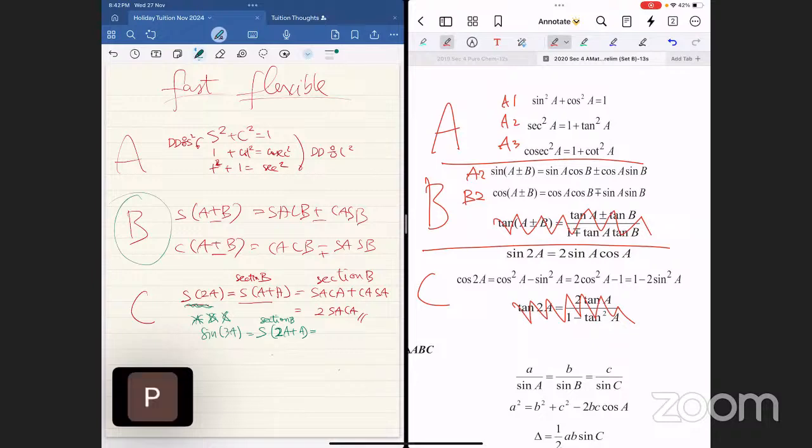Because you can apply section B. Oh, okay. Get used to this by writing it down. Get used to it. This is in general how you handle 3A and it will bear some fruit. It doesn't stop here, but this should be a good start. People get used to it by writing this down.